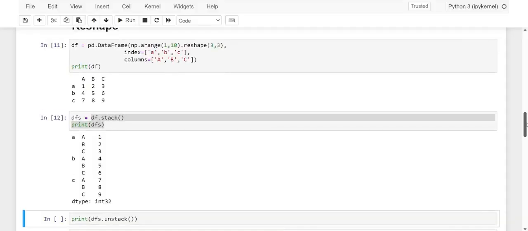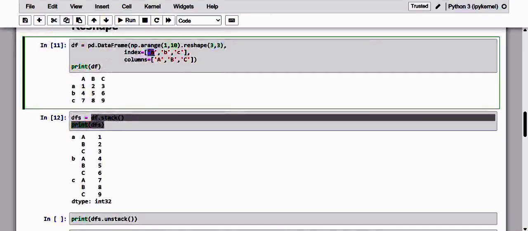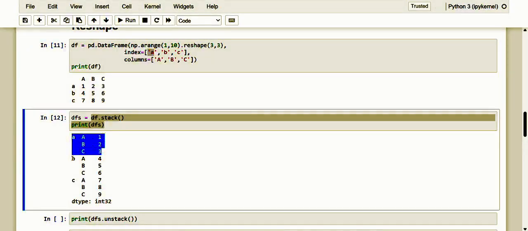So how it shows is, first of all A and its values of A, B, C, then B and its values of A, B, C, and next row C and its values of A, B, C as 7, 8, 9. Of course, dear friend, we can see from the result that now the indexing levels on the rows are 2, while there are no indexes on the columns. In fact, the data frame has been reduced in size to a series with 2 indexing levels.